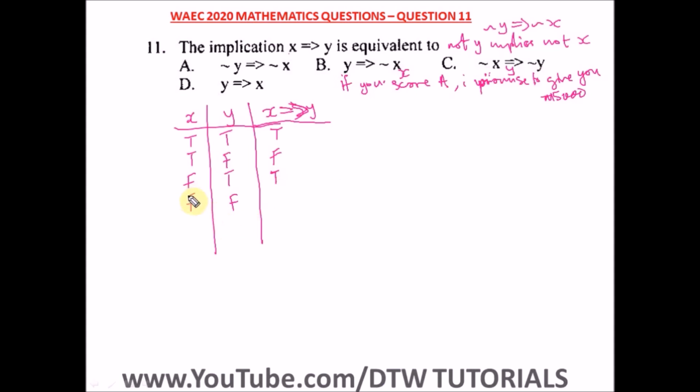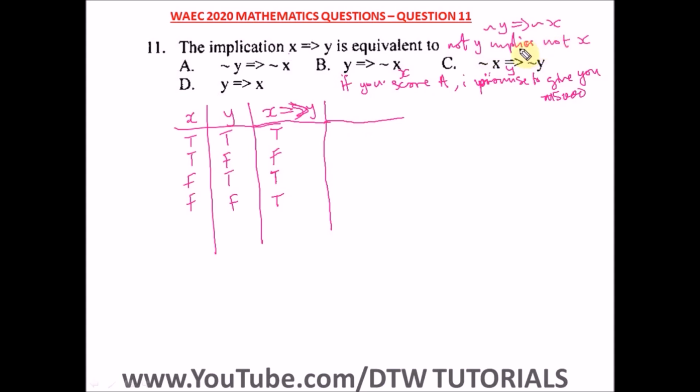It is true. Now here, you didn't score an A. I didn't give you the 5,000 naira. It is true since you didn't score an A. So x implies y. So it is true since you didn't score an A, I don't need to give you 5,000 naira. So this is still true. So this is the truth table of x implies y. Now let's do the negation of y implies negation of x.